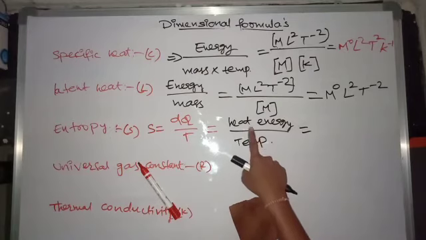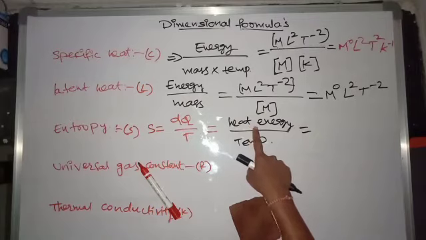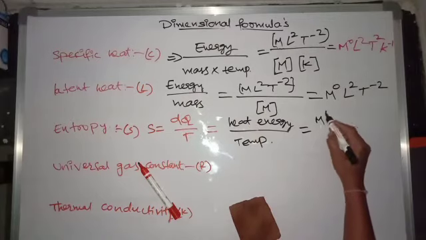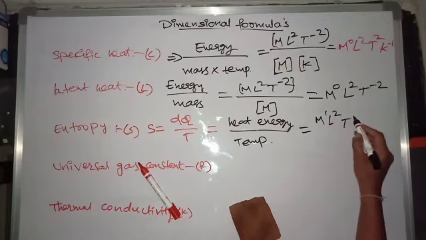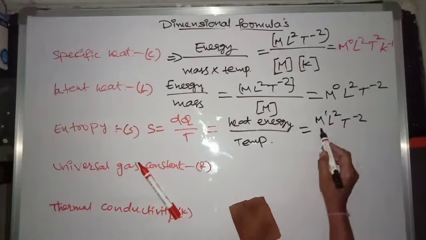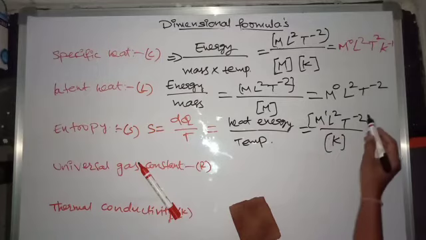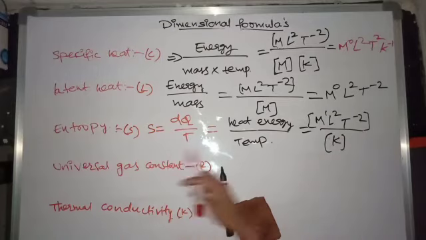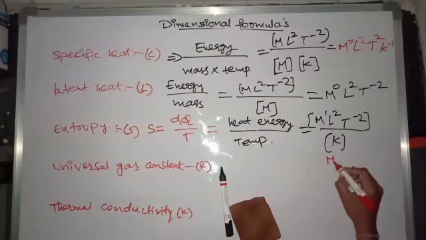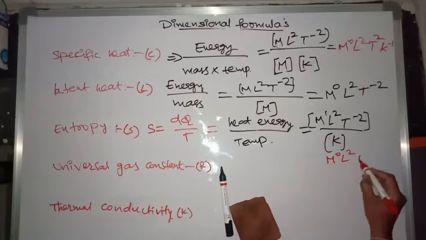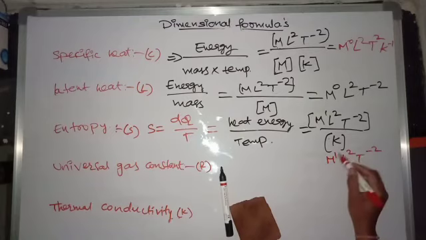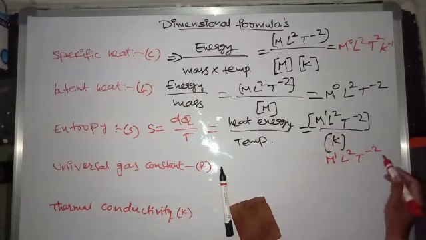Why? Because the dimension formula for energy and heat energy are both the same. It has M1 L2 T power minus 2, divided by temperature, which is measured in Kelvin. Now the dimension formula for entropy is M1 L2 T power minus 2 into K power minus 1.